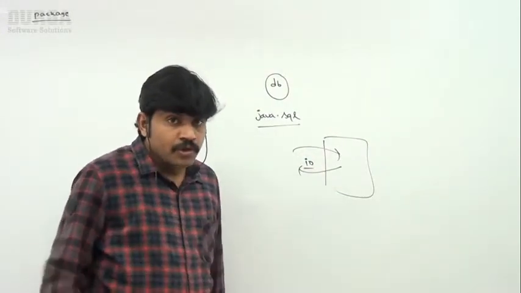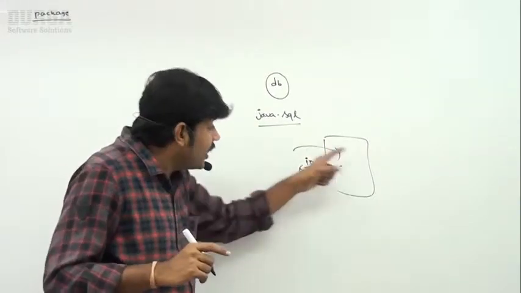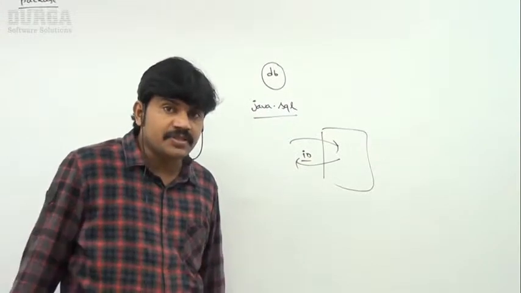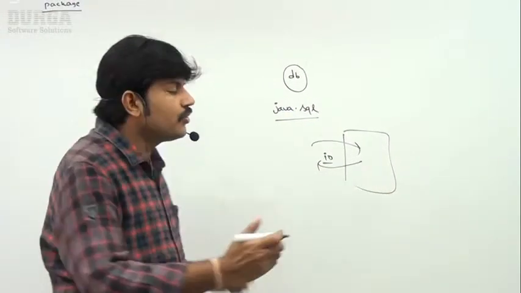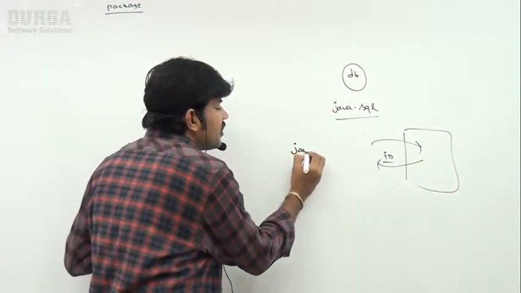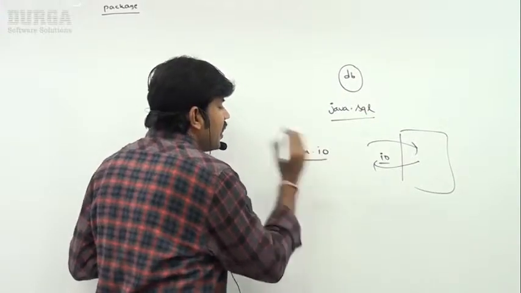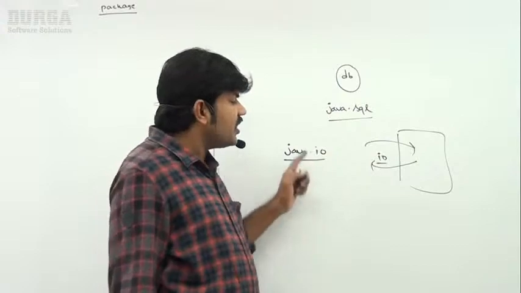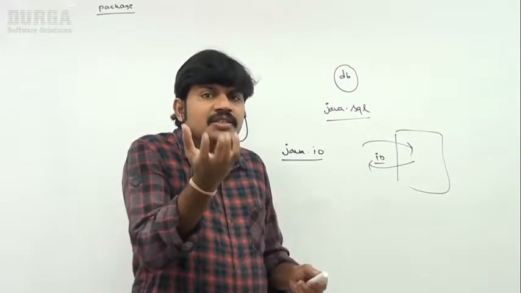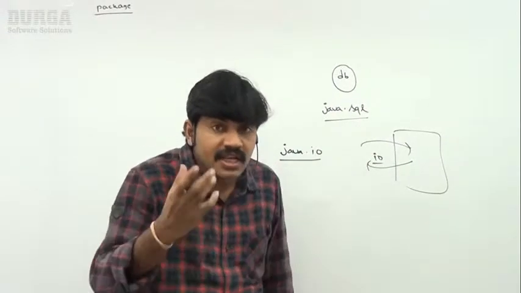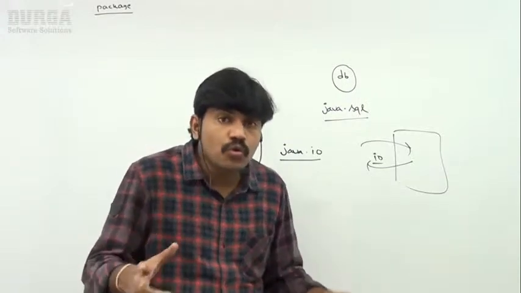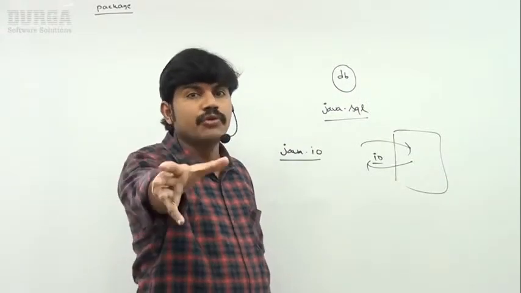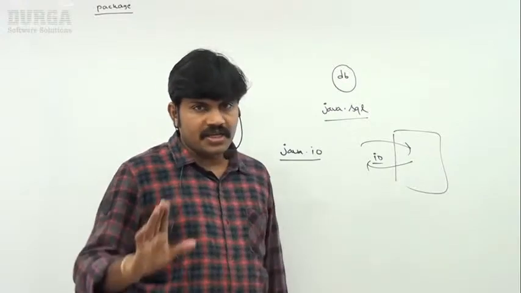If you want to perform IO operations, all required classes and interfaces are grouped into a separate package, which is nothing but the java.io package. So a package is a grouping mechanism, an encapsulation mechanism to group related classes and interfaces into a single unit.